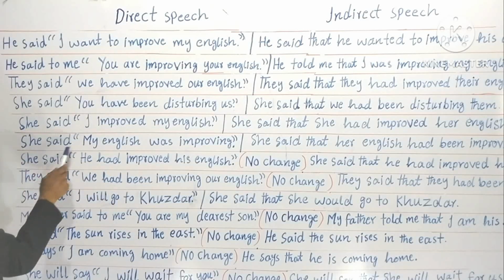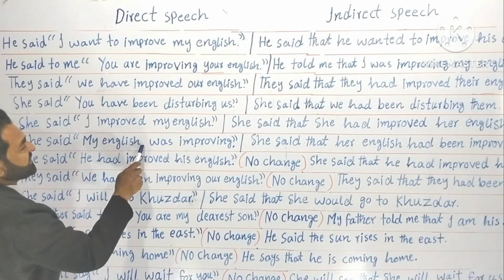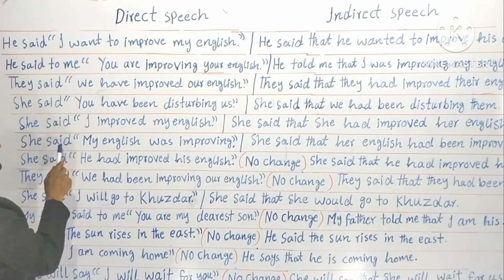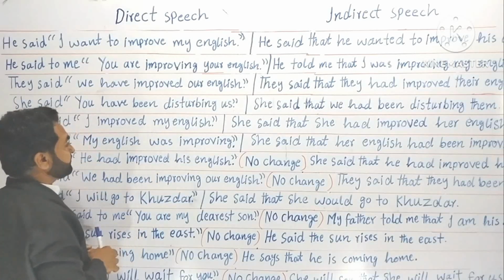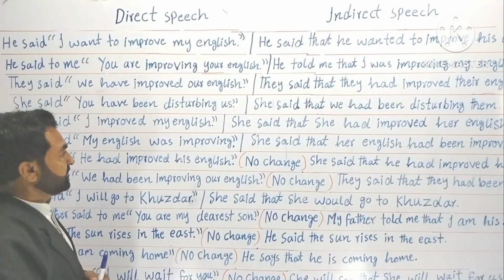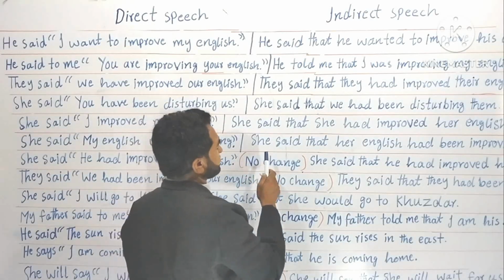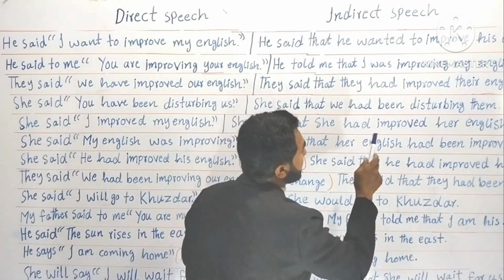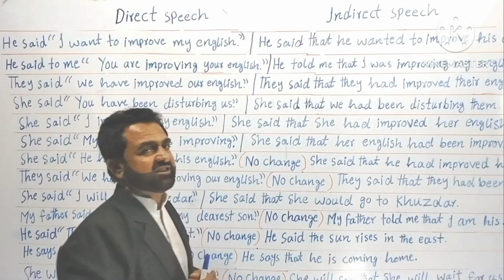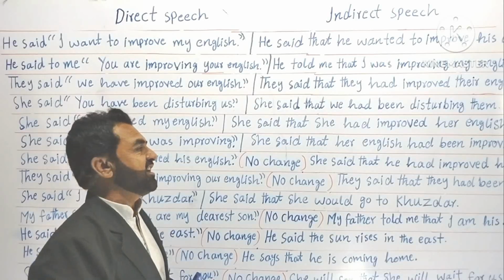She said, again, my English was improving. Now this was past simple. This is past continuous. Past progressive. Understood? She said, my English was improving. Past continuous. Now these are her own words. Now I will be talking about her. She said that her English had been improving. Past perfect continuous. Past continuous changes into past perfect continuous.